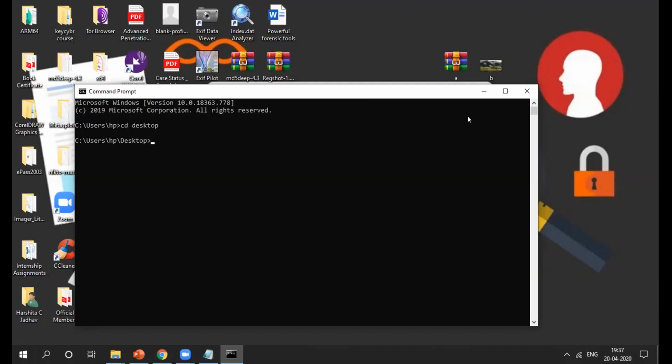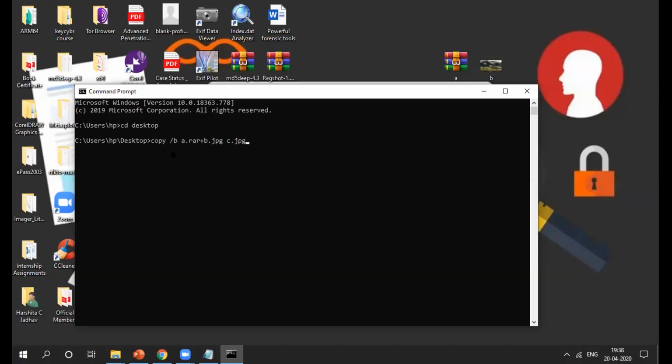Because both my files are on the desktop. So I'll write here the command copy space slash b, then a dot rar plus b dot jpg, and the third one is c dot jpg, right?